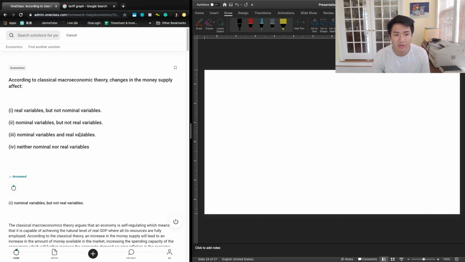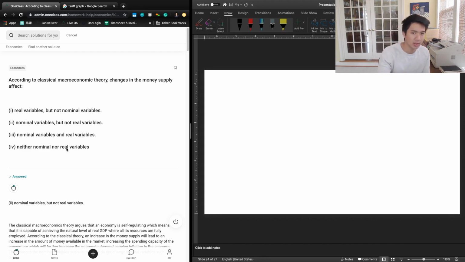However, because nominal variables incorporate both output and prices, and we know that changes in the money supply will affect prices, we can see that changes in the money supply will definitely affect nominal variables as well. And so we're left with this relationship where changes in the money supply affect nominal variables through their impact on prices and will have no impact on real variables, as those two things are independent from each other. And so answer choice 2 is going to be the one that looks the best to us, and it would read, according to classical macroeconomic theory, changes in the money supply affect nominal variables but not real variables.